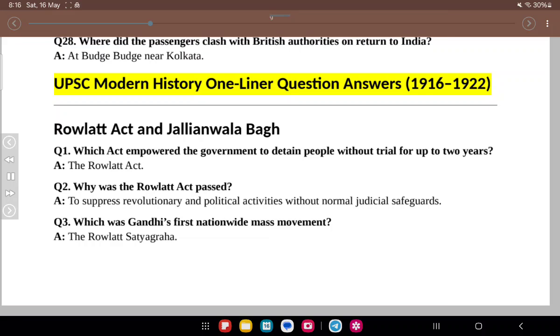UPSC Modern History One-Liner Question Answers, 1916-1922. Rowlatt Act and Jallianwala Bagh. Q1. Which act empowered the government to detain people without trial for up to 2 years? A. The Rowlatt Act. Q2. Why was the Rowlatt Act passed? A. To suppress revolutionary and political activities without normal judicial safeguards.